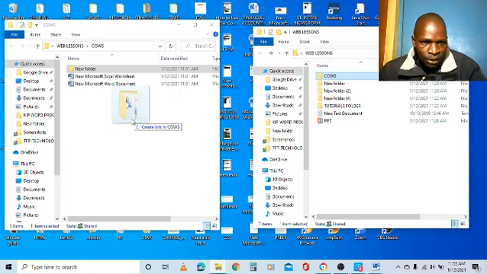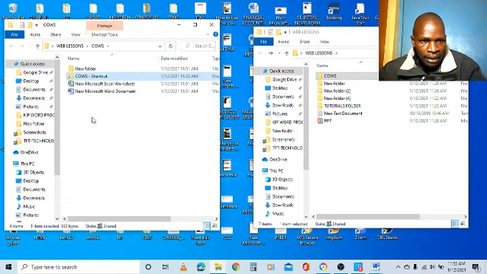So I can also take it to another folder here. And then I drop and release the mouse button, and you can see here this is an icon for a shortcut for a folder called chaos, and it says chaos shortcut. So I created a shortcut of one folder in another folder in another one.